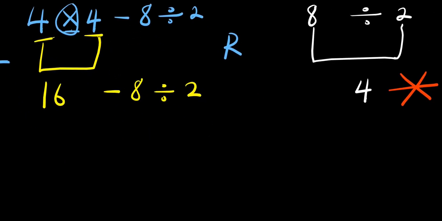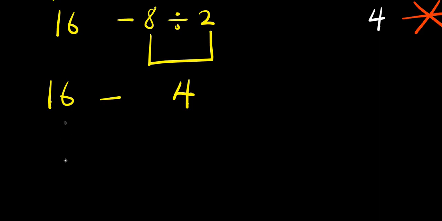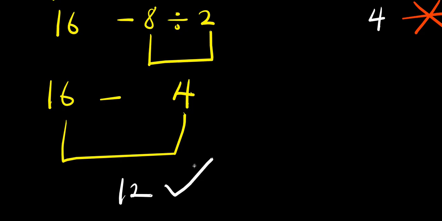So according to BODMAS again, you have division before subtraction, right? There's division before subtraction. So I'm going to do this one here. 8 divided by 2, that is 4. So I have 16, and there's minus here, minus 4. So from here, you are left with 16 minus 4, and 16 minus 4 is obviously 12. So 12 is the correct answer. So if you have gotten anything outside 12, you are wrong.